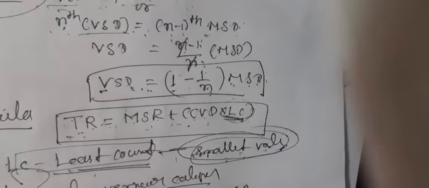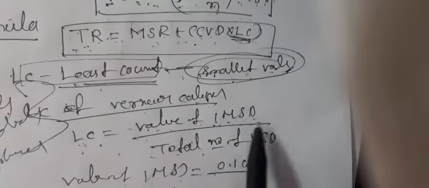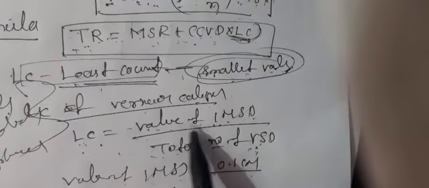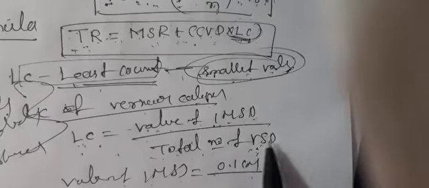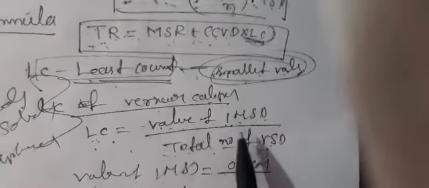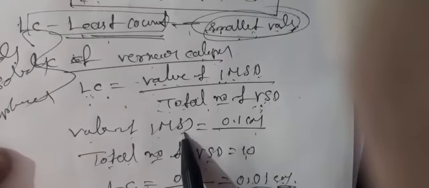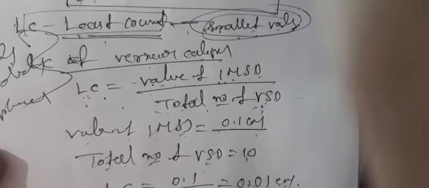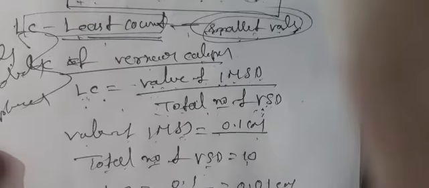What is the least count of the vernier calipers? It is the value of 1 MSD divided by the total number of vernier scale divisions. How do we find the value of 1 MSD? The main scale consists of a total of 12 or 15 centimeters, from 0 to 12 or 15. Some instruments are 12 centimeters, some are 15 centimeters.